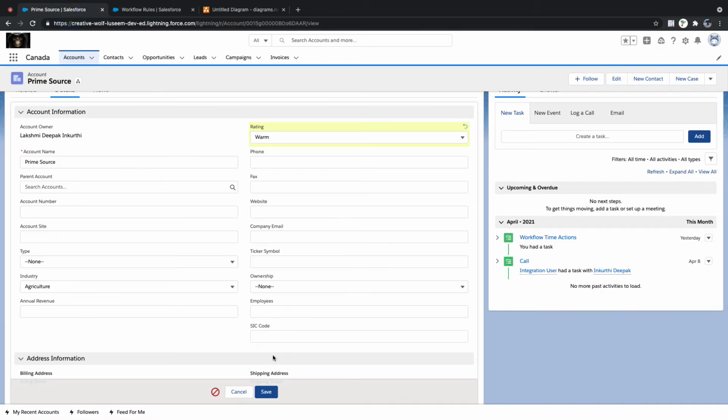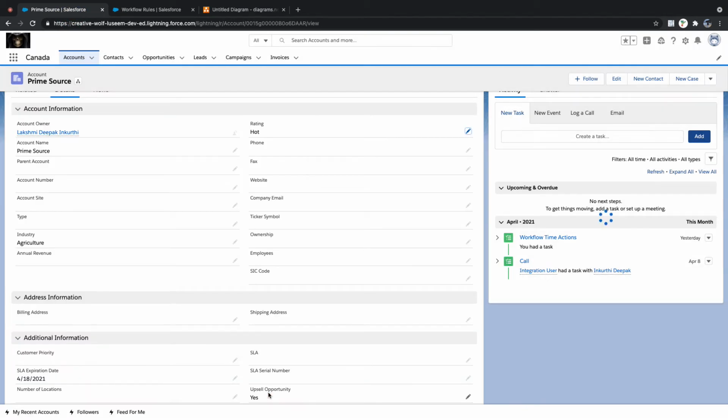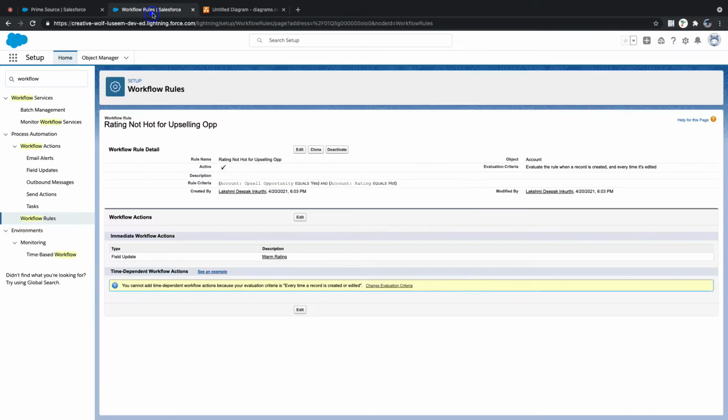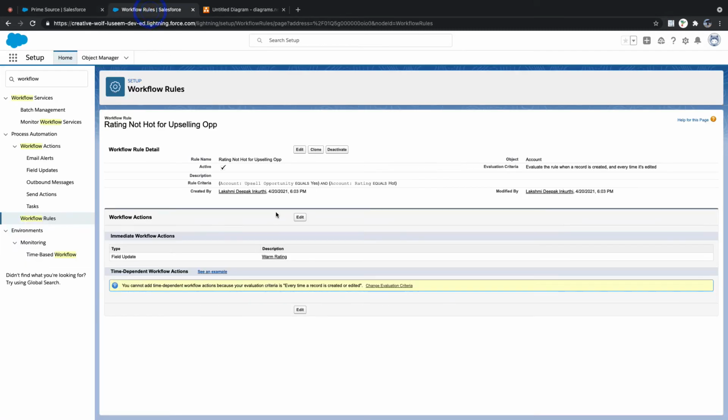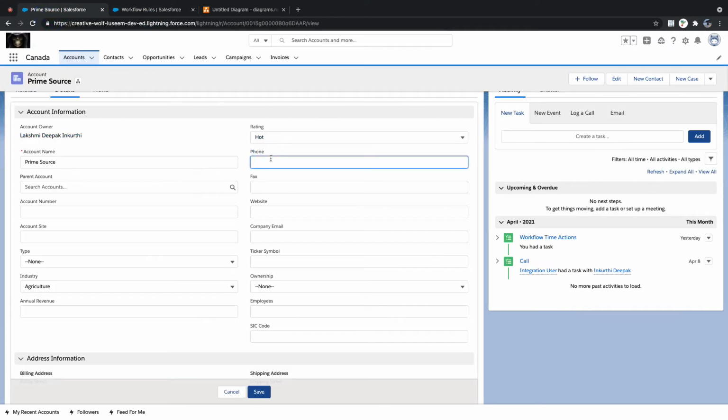Now I go back and save it as warm. Then hot. We got hot, right? But if it is executing in order, then what happens? It should be warm only, right? No, because we created the hot one first. Now I'm saying this one: let me add a phone number. So ideally this should be warm. If it is warm, again we should update it to hot, right?